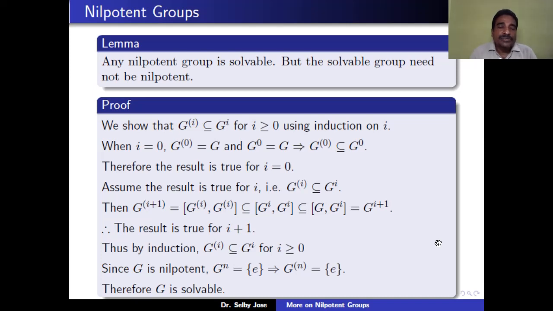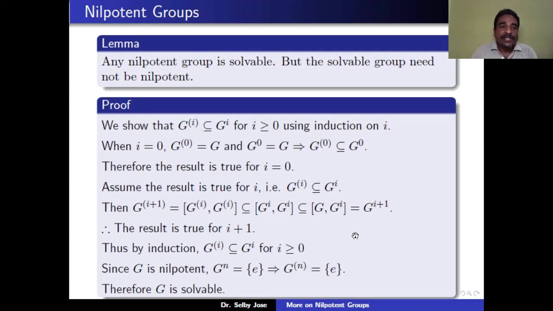But by the induction assumption, G^(i) is contained in G_i. Therefore the commutator of G^(i) is contained in the commutator of G_i, G_i is a subgroup of G, so this commutator group is contained in [G_i, G]. But by definition, [G_i, G] is equal to G_(i+1). Therefore, the result is true for i+1.